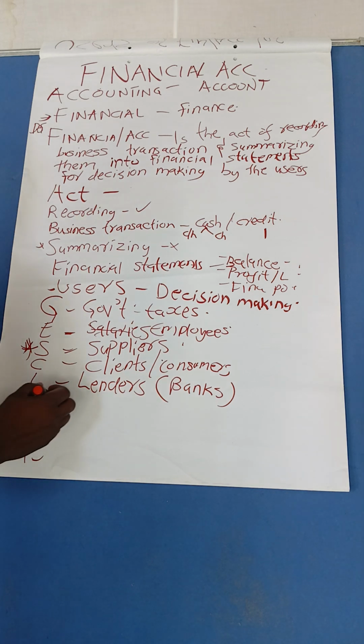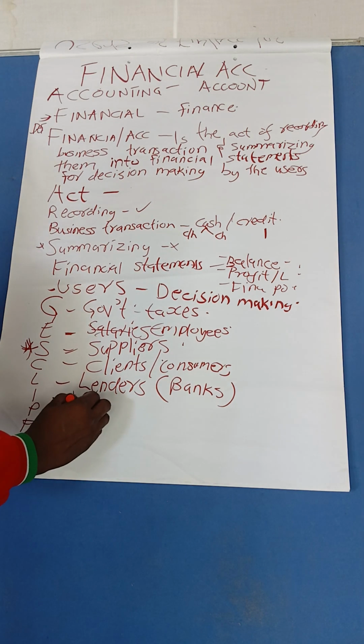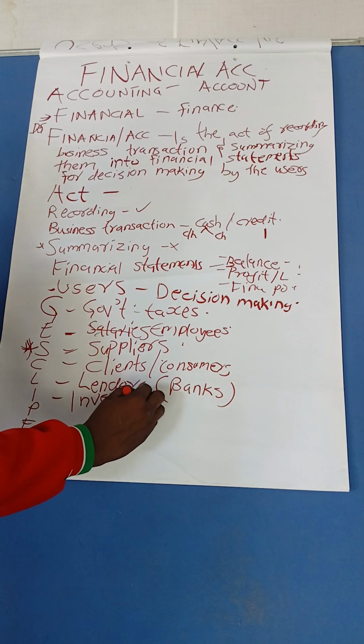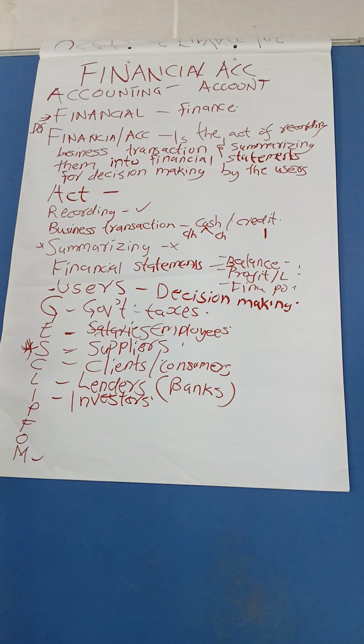We have now letter I. Now, investors. Investors need accounting information in order to make relevant decisions. Through accounting information, they could determine whether to purchase the stock or to venture into that business. They cannot invest in something that is not making profit. So the investors have to know, are you making good profit? If the business is making good profit, now they are able to venture into that business.